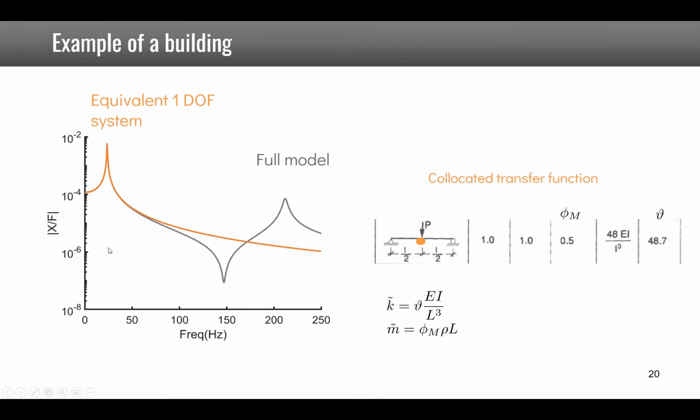If we plot the response of the equivalent single degree of freedom system, we find the orange curve, and you see that if we use the full model, using for example either analytical expressions or a finite element model, of course in the full model you have other modes at higher frequencies, so that the validity of this one-DOF approximation is only approximately up to 70-80 Hz.